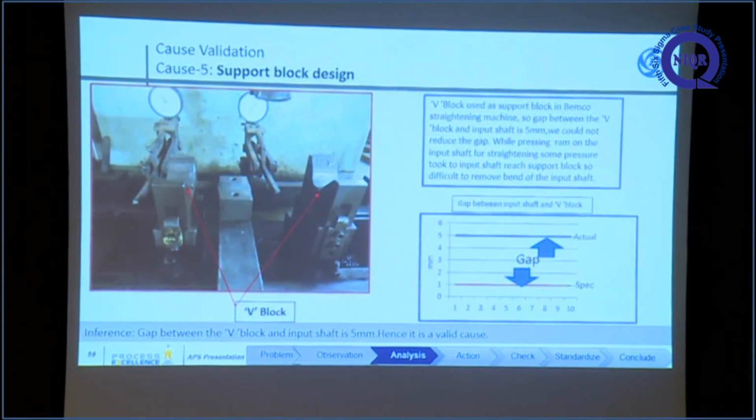The fifth one is the support block. There is a gap of 5 mm between the input shaft and the support block. While pressing the ram on the shaft, some of the force is taken to reach the support block and then remove the bend. So the bend is transferred from one end to the other end, and we cannot remove the bend easily. Initially the support block to input shaft gap is 5 mm.